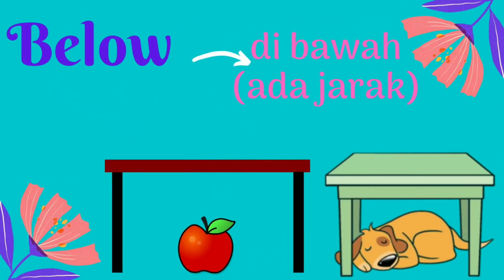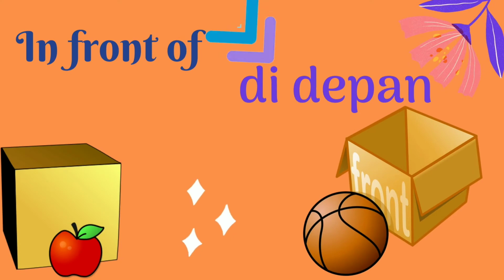The other example is below. Below means di bawah ada jarak. It means there is the space between one thing and the other thing. We can see in this picture, there is the space between the apple and also the table. Okay, the next is in front of, or in Indonesian we can say di depan. We can see in this picture, the ball is in front of the box, or the apple is in front of the box.